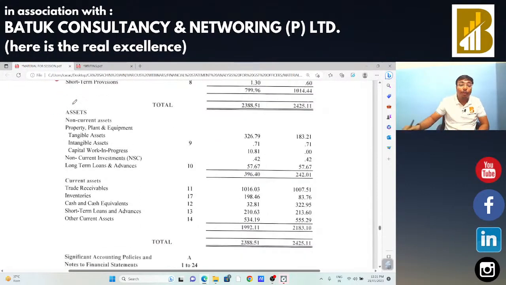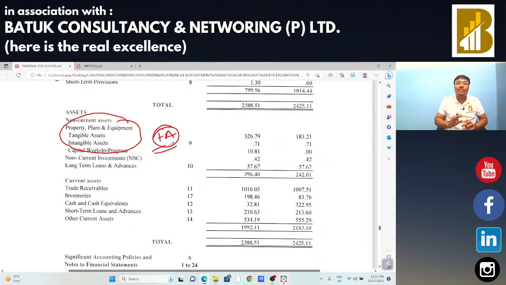Okay. Now, property, plant and equipment, that is related to your fixed assets. We need to check if there is any addition in fixed assets. Also, there is a chart of fixed assets. We are also going to discuss that fixed assets chart, but we need to check that last year it was 183 and currently it is 326. That means there is an addition. So we need to check that input is claimed accordingly or not.